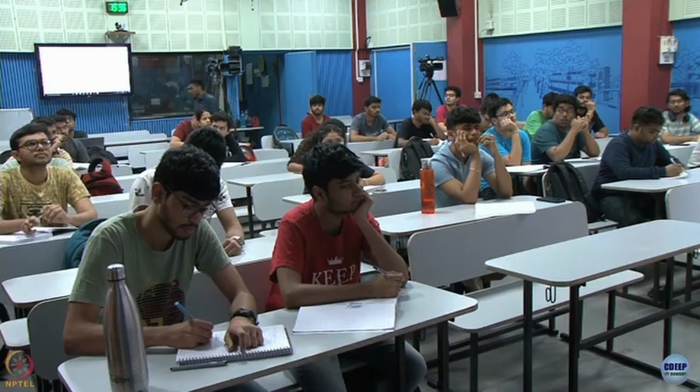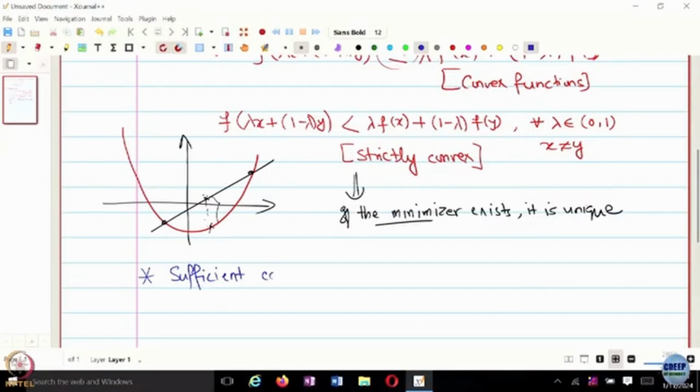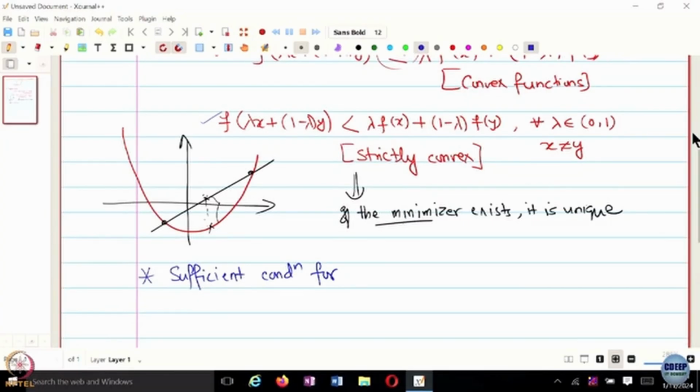Okay, all right. So how do we identify if a particular function is strictly convex? One way is to validate this particular definition of strict convexity, but like with convex functions, we had a second order condition for convexity, where the Hessian is positive semi-definite. So can we have an equivalent condition? A sufficient condition for strict convexity is, let's assume f is twice differentiable.